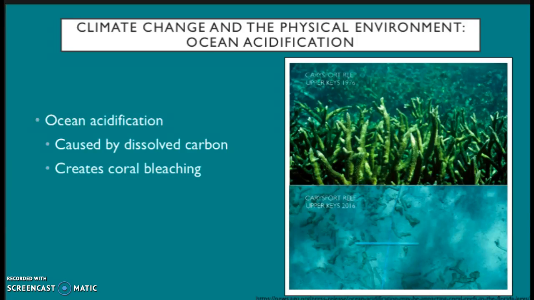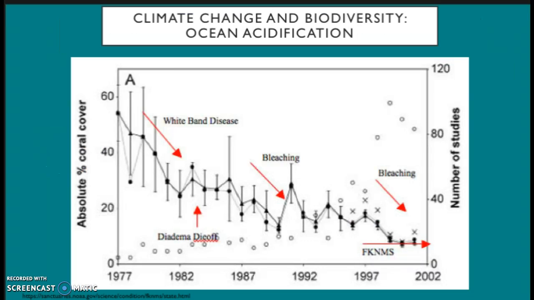Not only does ocean acidification affect corals, but also the organisms that rely on them. So ocean acidification is an effect of climate change that has huge impacts on biodiversity. And according to the National Oceanic and Atmospheric Administration, coral reefs support more species per area than any other marine environment. Corals dying due to ocean acidification results in a loss of support for the many species reliant on the corals. Overall, a loss of biodiversity occurs when this happens.